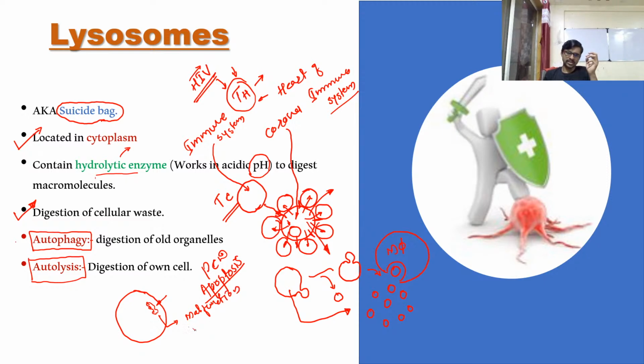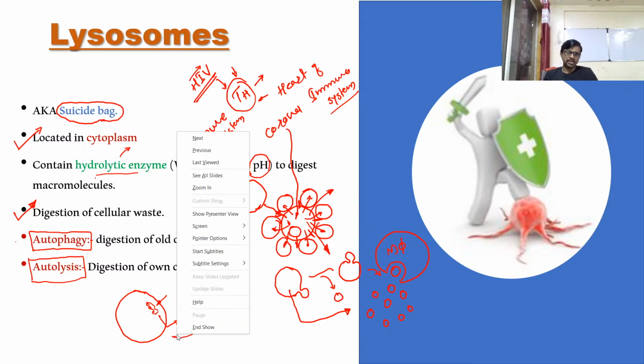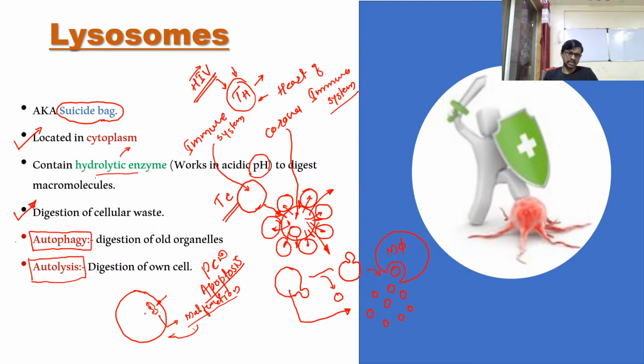Malfunctioning of any organelle is not entertained by our cell, and at that time this malfunctioning organelle is fused with a lysosome like this. Now this malfunctioning organelle is fused with a lysosome. Lysosome will completely digest this organelle and ask the cell to make a new one.